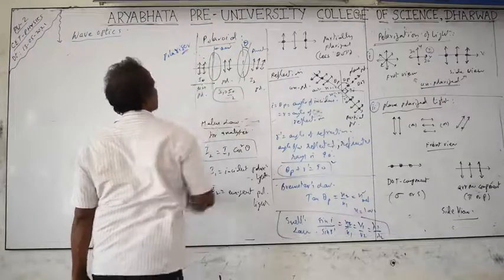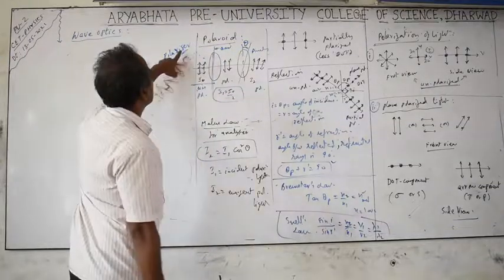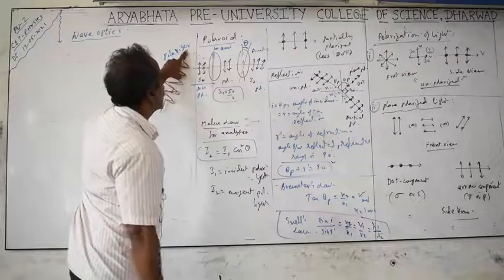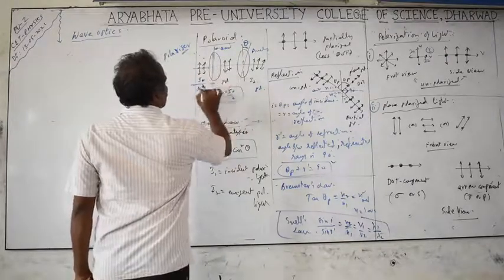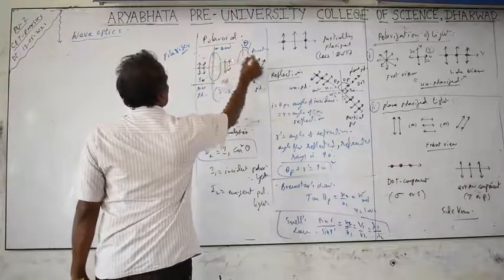This SER, ZER we can use. American English we use ZER, England English we use SER. Don't bother much about that; the meaning is the same. So this is called a polarizer, and this is called an analyzer.